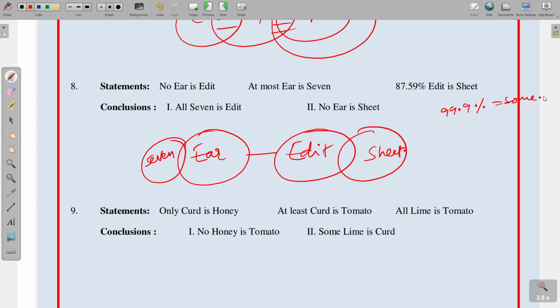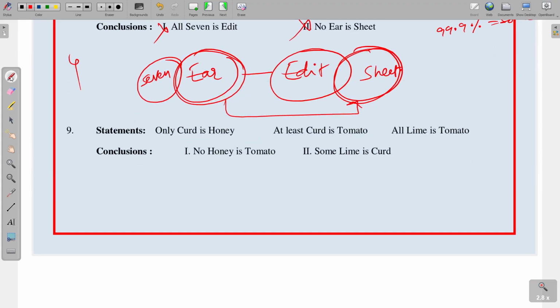All 7 is edit. So edit here and 7 here, there is no definite relation between both. First one is not follows. Next, no year is sheet, year here and sheet here. Okay. So between both no definite relation, this one is also not follow. So what is answer? Neither 1 nor 2 follows. Question number 9, only curd is honey, it means all honey is curd, honey related only with curd.